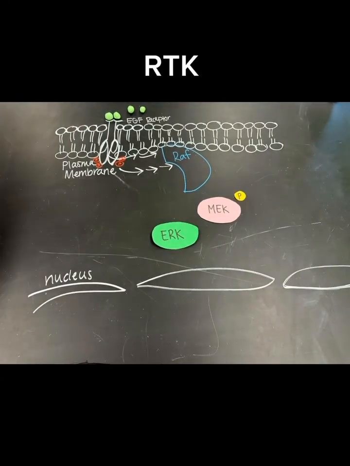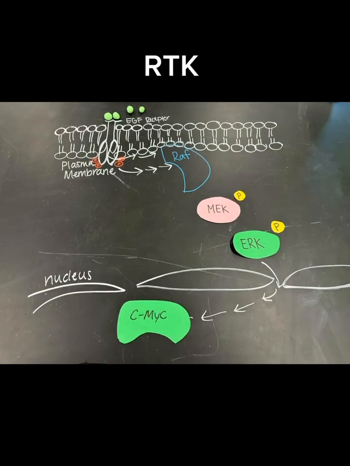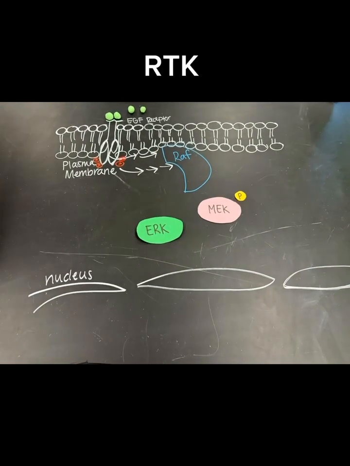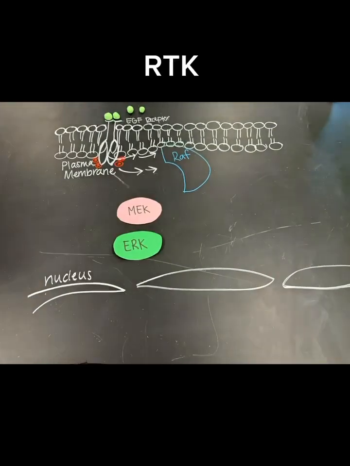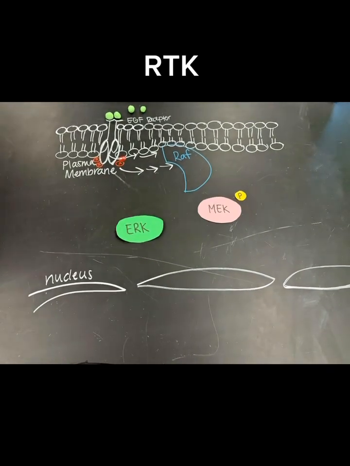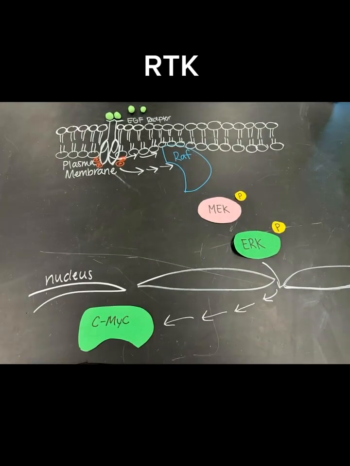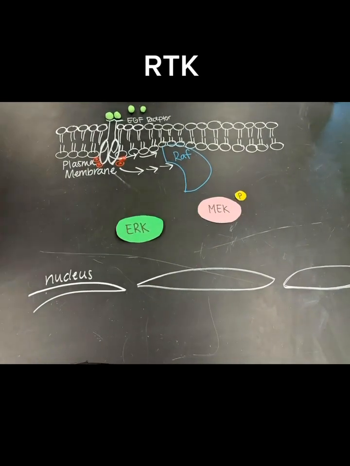This diagram shows the signaling process of a receptor tyrosine kinase pathway, specifically through the EGF receptor. RTKs are cell surface receptors that, when activated, trigger signaling in the cell, which cascades, promoting cellular growth and division. When EGF binds to its receptor, the receptor goes through pairing and autophosphorylation.